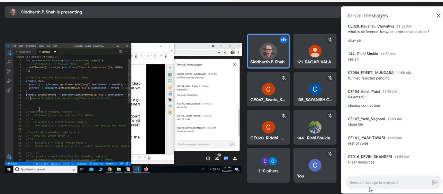But rather than this catch, if you want, you can use all three. But let us first use only then and finally. We are handling the result, whether it is successful or rejected, in then, and then we will be doing it in finally. Let me just hide this first. Let us take only finally.